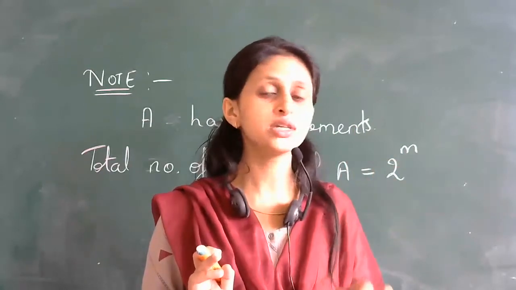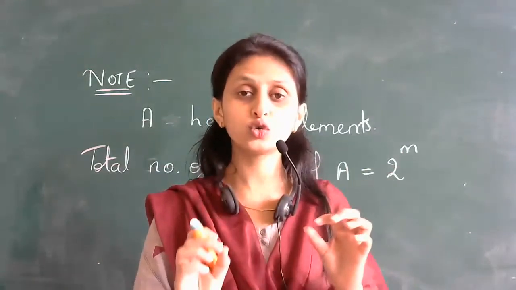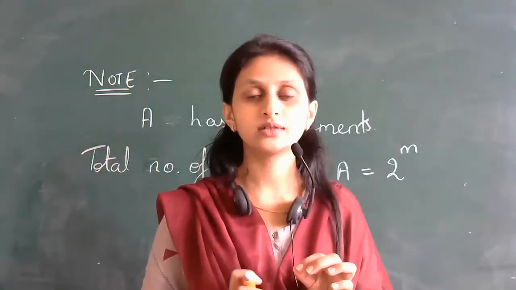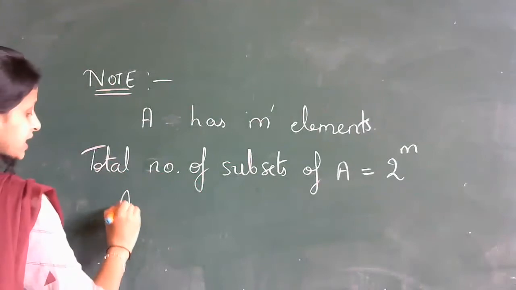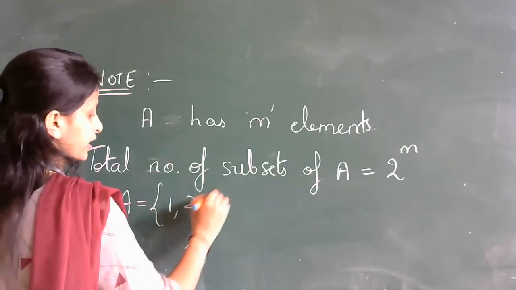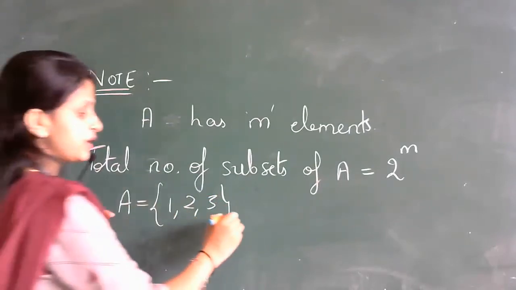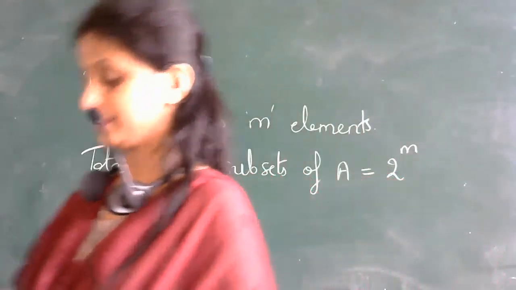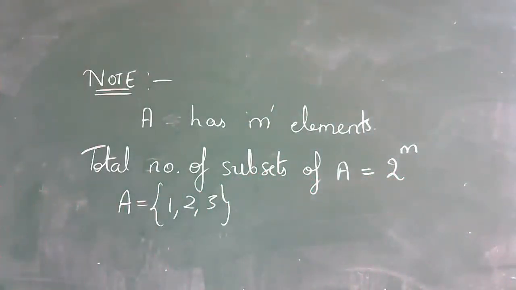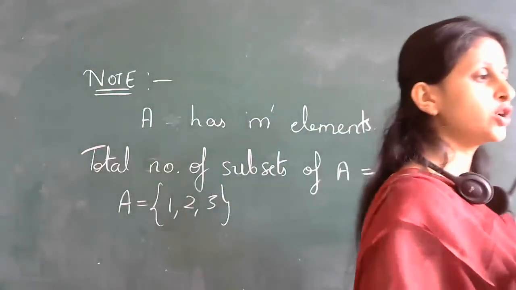If you have a set A which has m elements, you can easily tell how many subsets it can have by this formula. How many it will have, students? It will have 2 to the power m. So total number of subsets of that set will be 2 raised to total number of elements. Now tell me, here this set A has 3 elements, 1, 2 and 3. Now tell me what is the total number of subsets of this set A by using that formula?